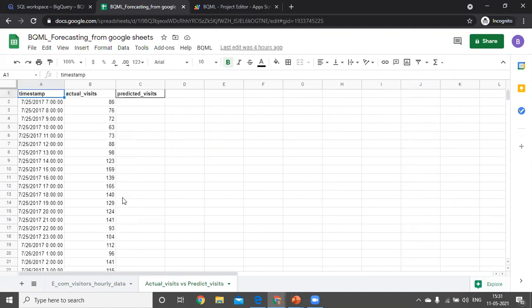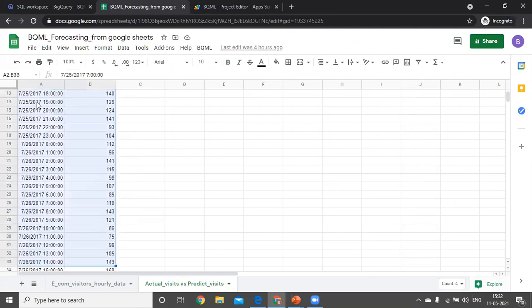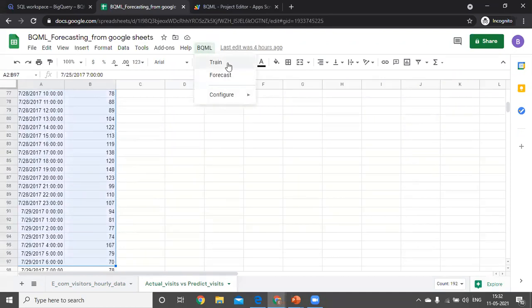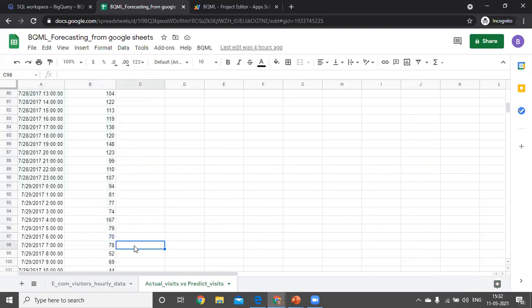For training the data, we can select anything. Here I'm selecting 4 days of data. We need to wait for the script to finish. Now it is finished. Now we need to forecast for that training data.